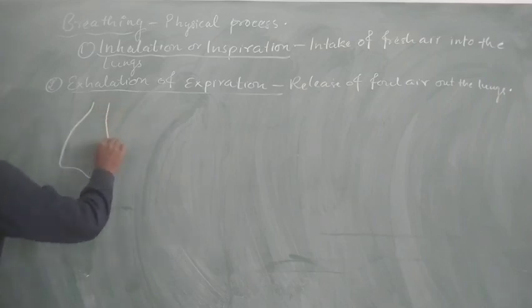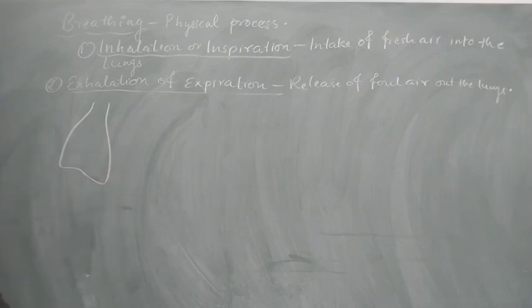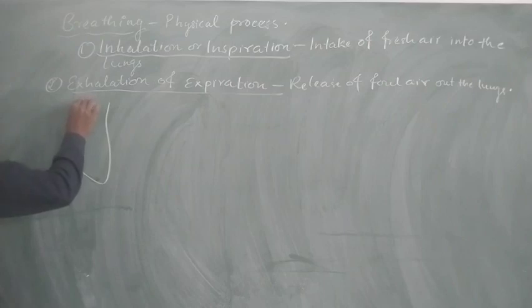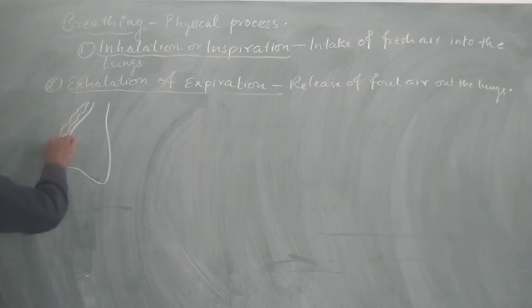During the inhalation, what happens in our lungs? We can observe from this diagram. For the purpose of breathing, there are two structures responsible.